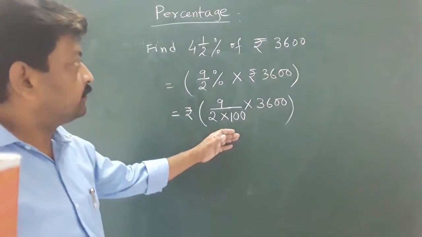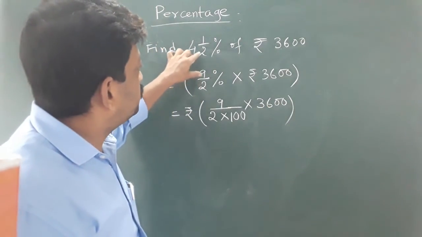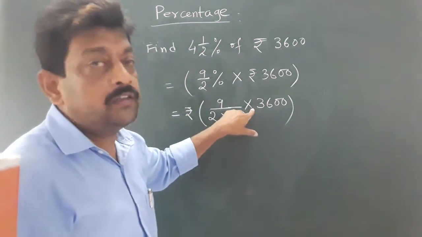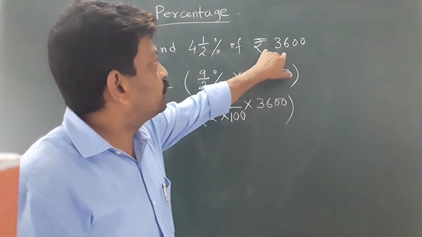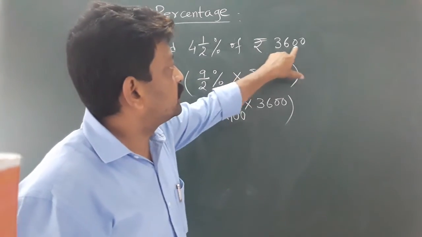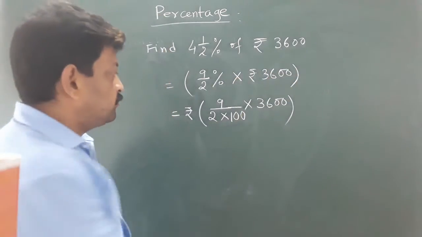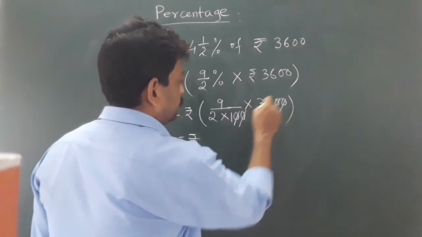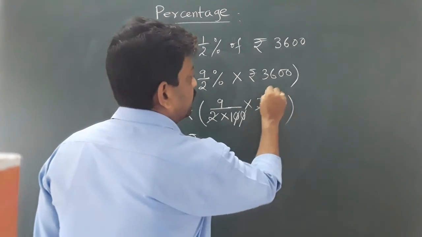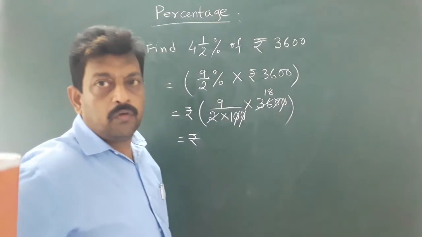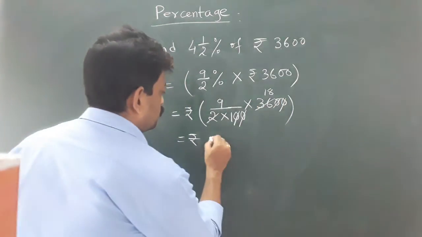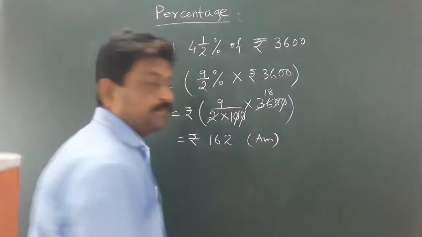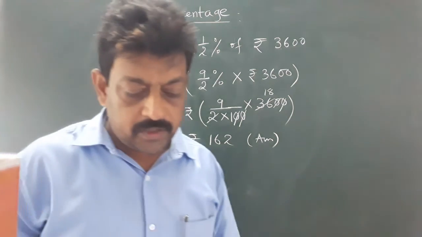Just go through the whole thing. This percentage means divide by 100, it is done. Of means multiply, it is done. And then rupees 3600, rupees sign I have written outside, so 3600. Now go for calculation. 00 cancel. 2 cuts 36 is 18. 18 9s are 162. So rupees 162 is the answer. Understood? This is also very easy.